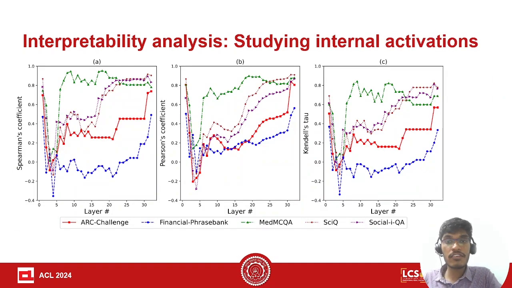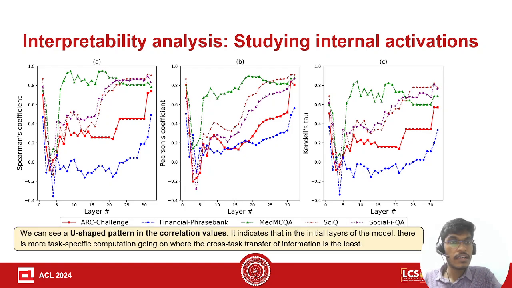We then study the layer-wise correlation between the hidden state embeddings of the source task definition and the target task definition, and calculate Spearman's coefficient, Pearson's coefficient, and Kendall's tau between the cosine similarity ranking and the performance improvement rankings of the source tasks. What we see is a U-shaped pattern. This indicates that in the initial layers of the model, there is more task-specific computation going on, whereas in the latter layers, this cross-task information sharing is happening.